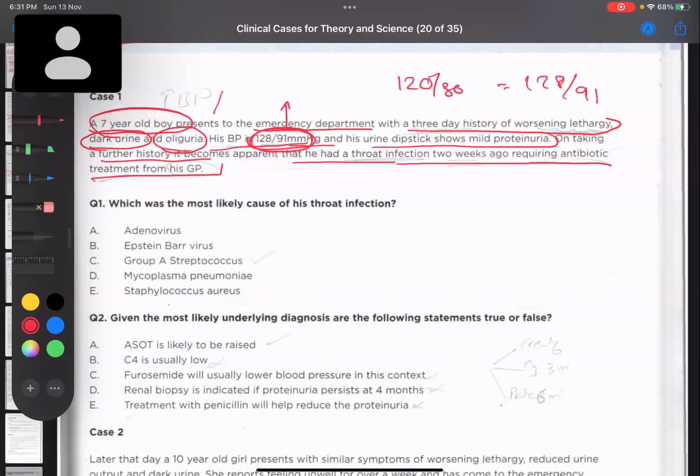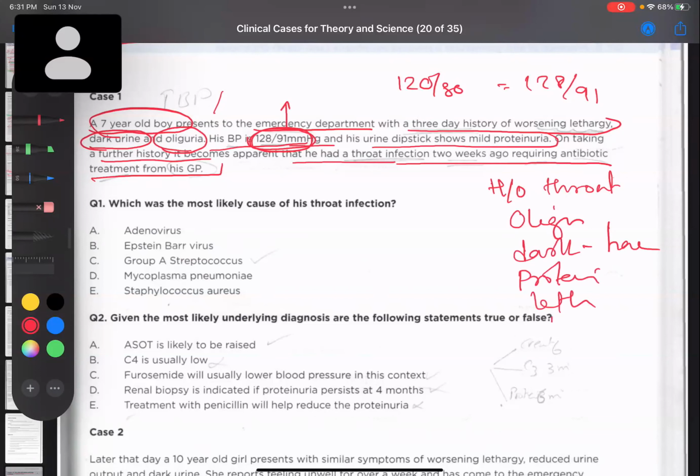Let us just write down. First one is that very important history: there was a history of throat infection. Now he comes to me with oliguria, dark urine, or I can call that hematuria, and mild proteinuria, and lethargy, and increased blood pressure. I will not classify this as hypertension exactly. This is an increase in blood pressure. What do you guys think?